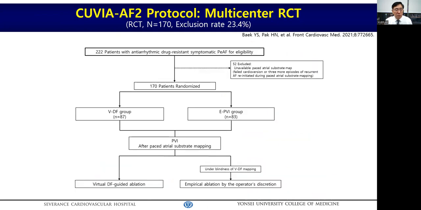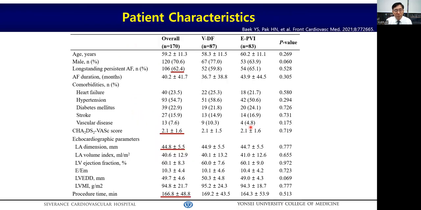In this study, we included 222 patients with persistent AFib in the trial. Among the included patients, 23% were excluded due to failed cardioversion or reinitiation of atrial fibrillation. And restoring sinus rhythm to acquire the electroanatomical map is a major limitation of this study. So overall, 170 patients were included and randomly assigned to the virtual dominant frequency ablation group and the empirical PV isolation group.